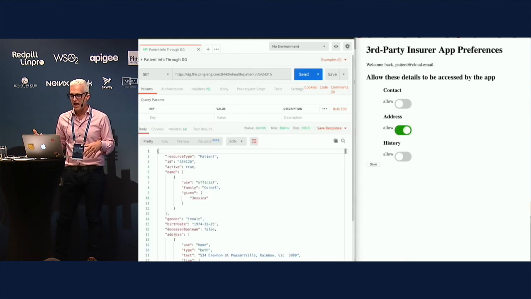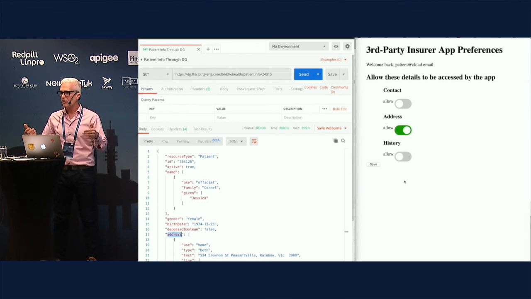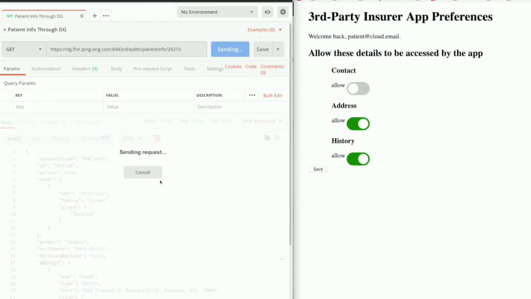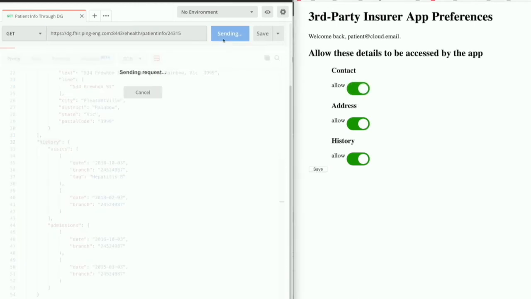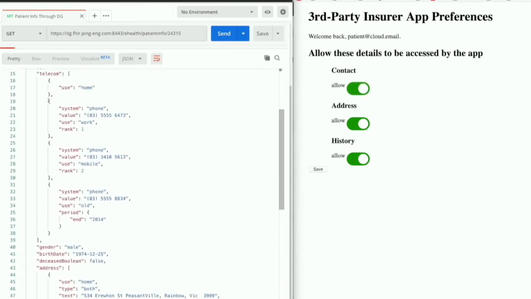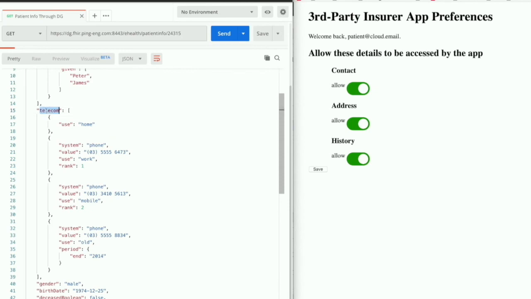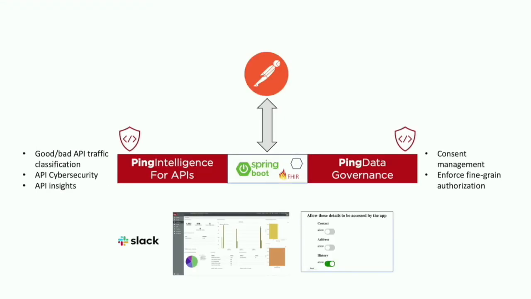Now I'm adding address, and address comes back. Notice how the token is not refreshing here. This is the same token, and the user preferences are changing. So we're not looking at the OAuth scope here to change what the API call is returning. We're looking at real live user consent, outside of the scope associated to this API.